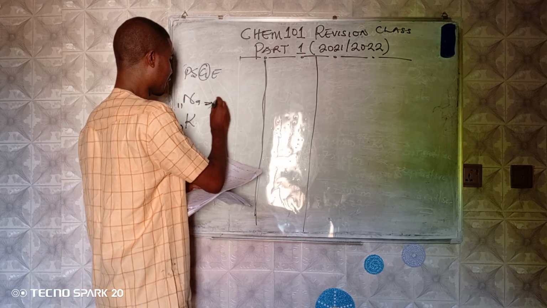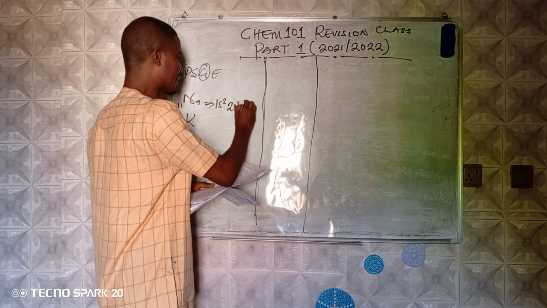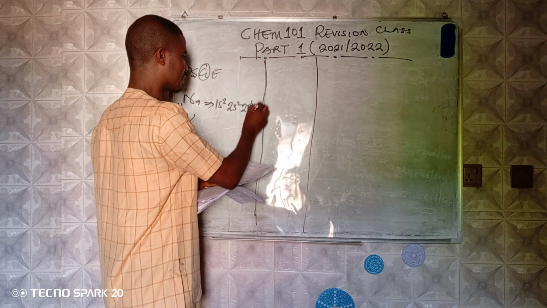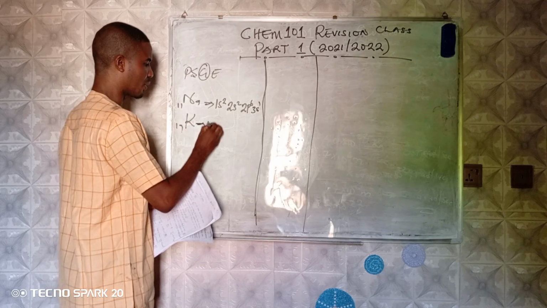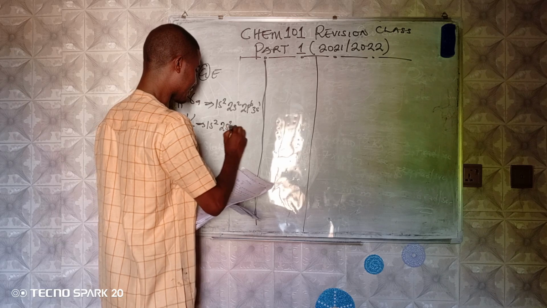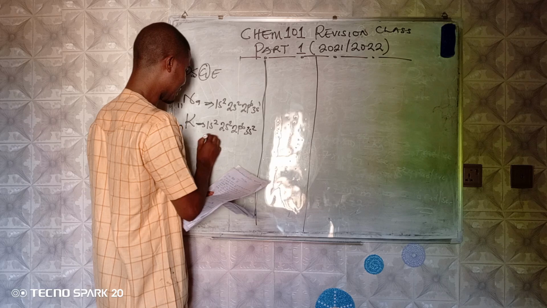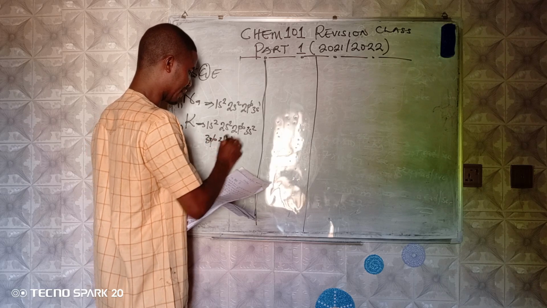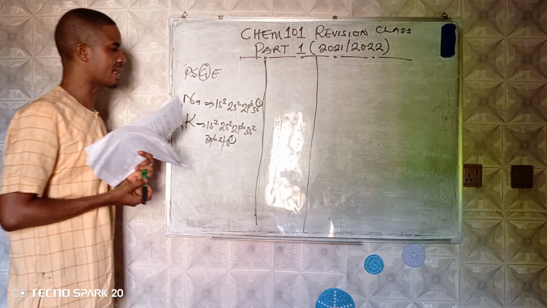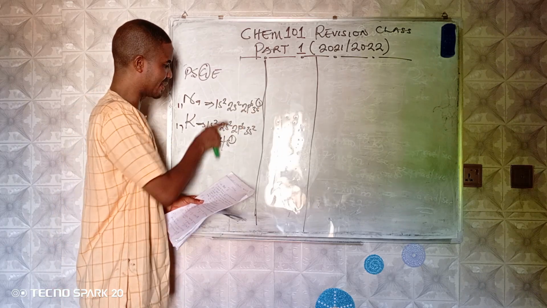Now, let's see this one. If you write the electronic configuration for sodium, we have 1s2, 2s2, 2p6, 3s1. The electronic configuration for potassium will be 1s2, 2s2, 2p6, 3s2, 3p6, and then 4s1. If you observe, they have one electron in their s orbital, so they will have similar chemical properties.